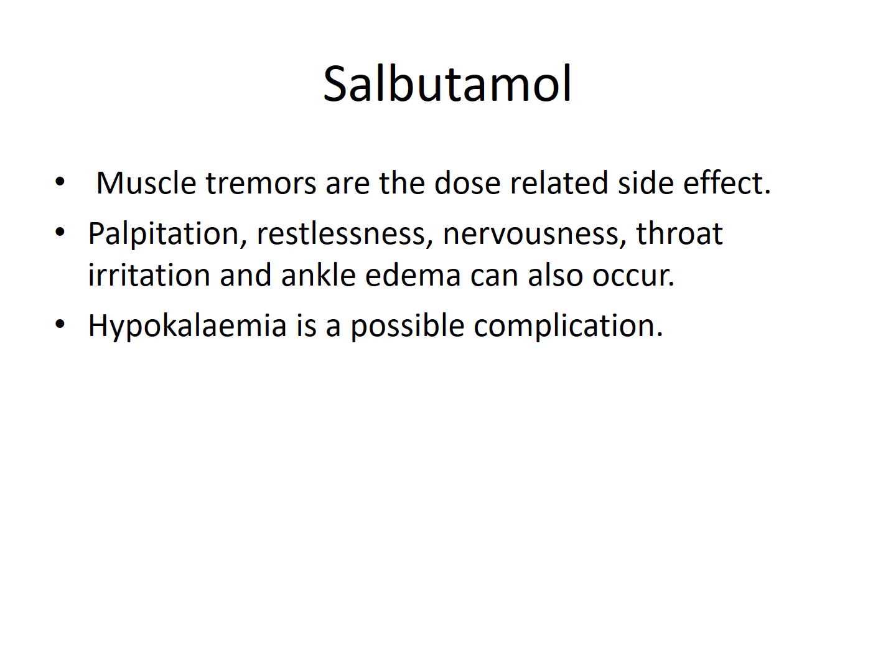Salbutamol, which we have seen is a beta 2 agonist, has its own side effects like muscle tremors. When there is systemic absorption of the drug, muscle tremors occur as a dose related side effect. Also, other side effects of sympathomimetic drugs will be palpitation, restlessness, nervousness, and throat irritation because of the inhalation. Then ankle edema can also occur. There will also be hypokalemia and other side effects related to the beta 2 agonist.